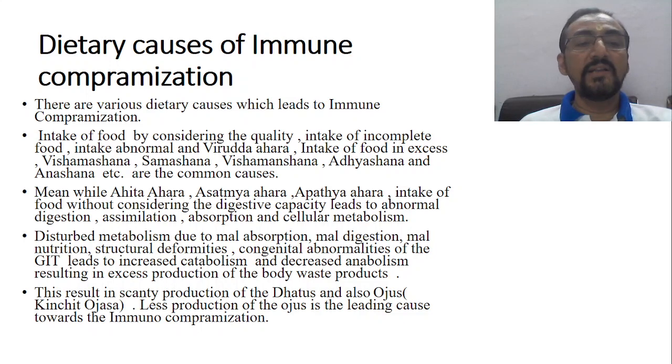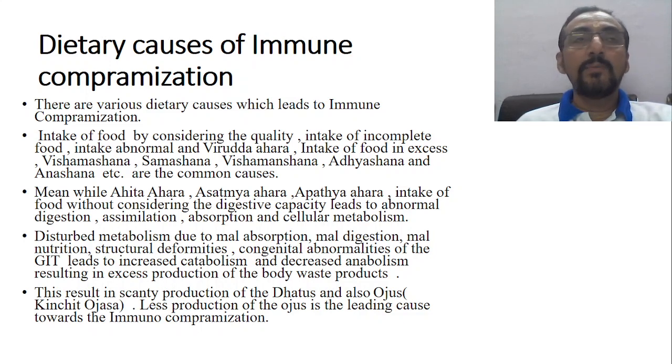Meanwhile, Ahita Ahara, Asatmya Ahara, Apatya Ahara, and intake of food without considering the digestive capacity also lead to abnormal digestion, assimilation, absorption, and also cellular metabolism. Now, disturbed metabolism due to malabsorption or maldigestion or malnutrition, or structural deformities obstructing the absorption, or some congenital abnormalities or anomalies which again interrupt the absorption and this whole process of metabolism in the GIT may lead to increased catabolism and also decreased anabolism, resulting in excess production of body waste products.